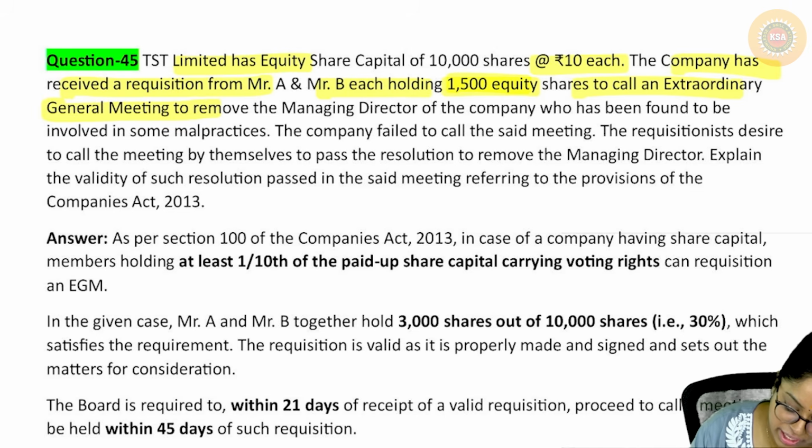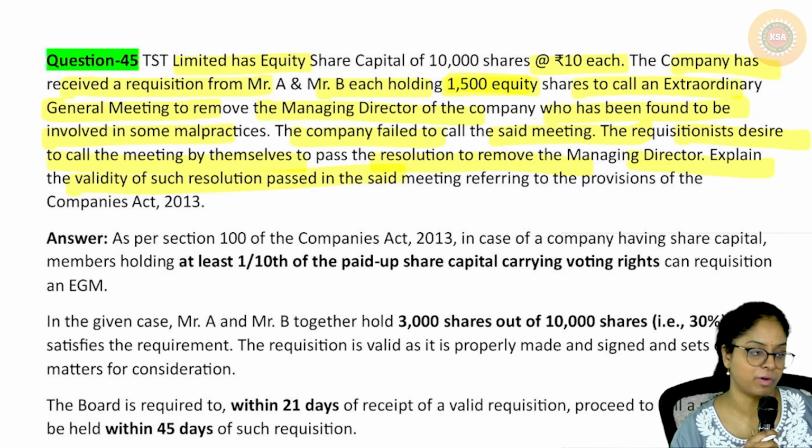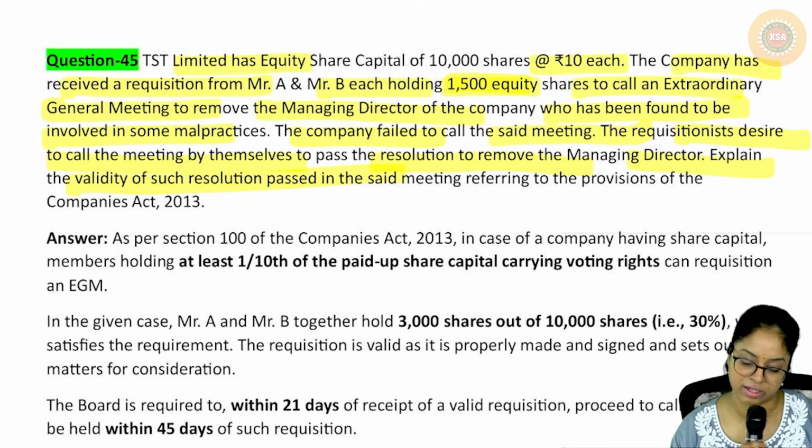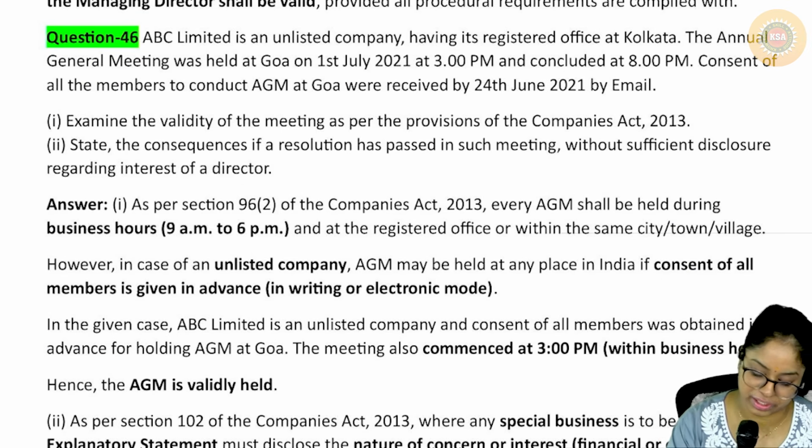And they want to call an extraordinary general meeting to remove the managing director of the company who has been found to be involved in some malpractices. The company failed to call the said meeting. The requisitionists desire to call the meeting by themselves and pass the resolution of removing the MD. Explain the validity of the provisions. Again, repeat telecast, you know the answer, right? Same stuff, that they can call but they can recover the amount.